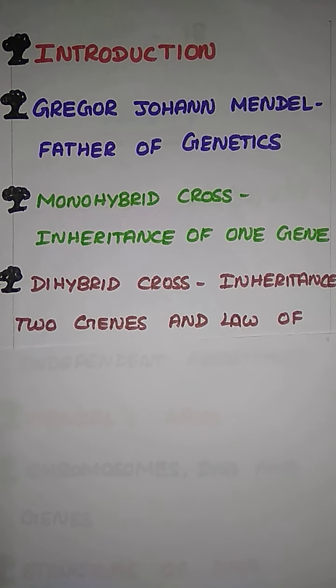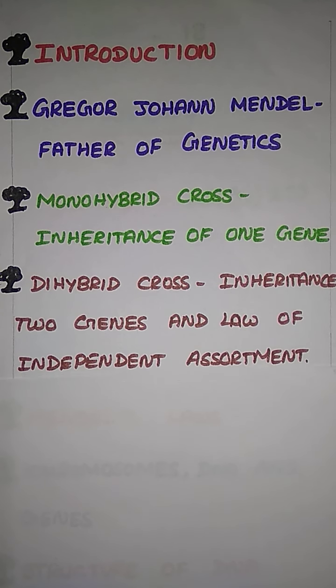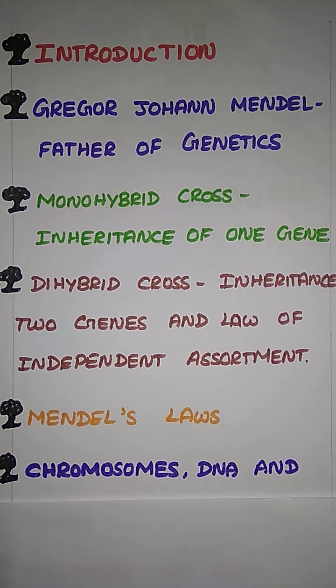The next one is dihybrid cross, inheritance of two genes, and the law of independent assortment. Dihybrid means a cross with two genes, two sets of genes, and how they are finally produced through independent assortment. The next one is Mendel's law, which I will explain later. And the next one is chromosome, DNA and gene.